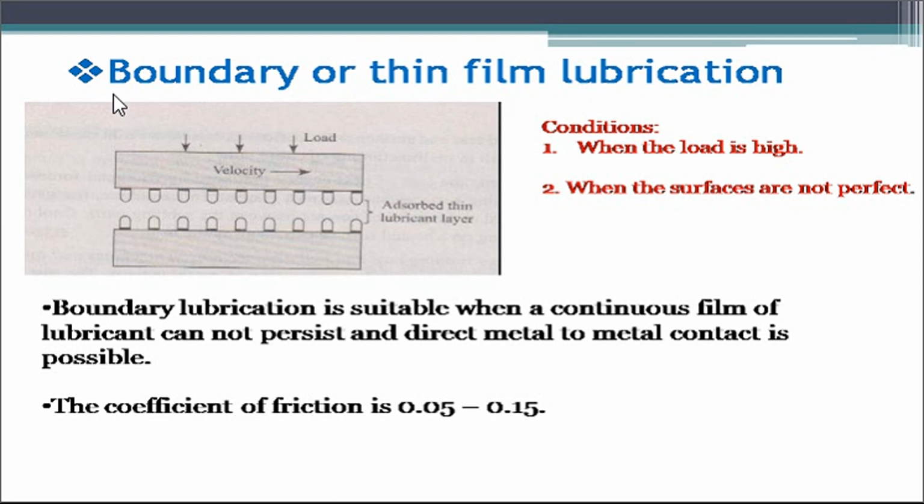Look at the diagram. Here in between the two surfaces, a thin lubricant layer is adsorbed to avoid the friction between them. Boundary lubrication is suitable when a continuous film of lubricant cannot persist and direct metal to metal contact is possible. The coefficient of friction is 0.05 to 0.15.